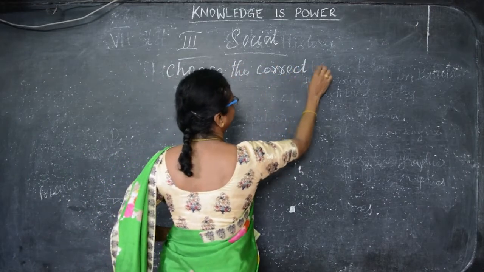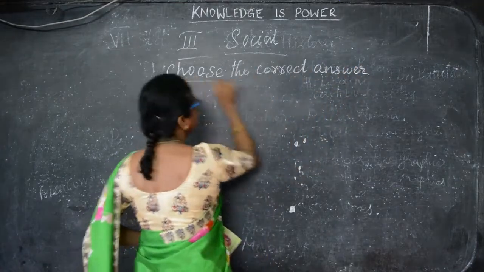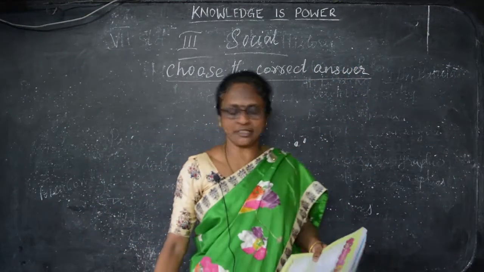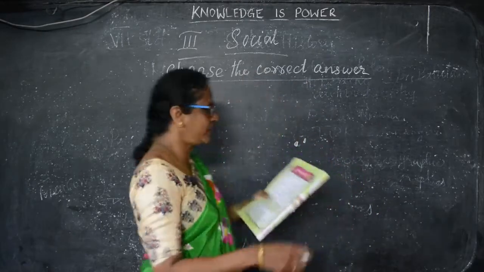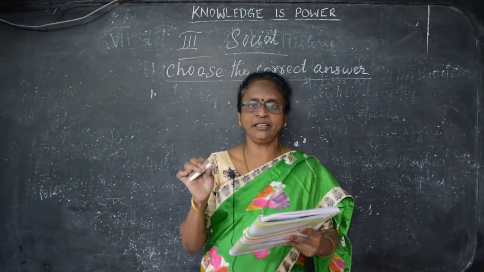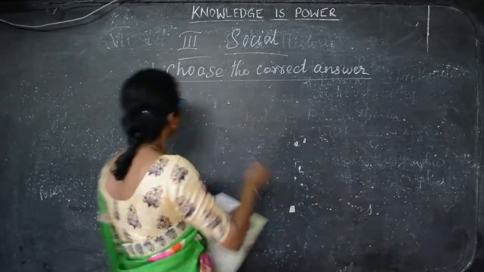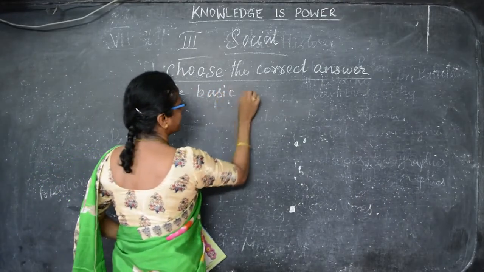I think I have already taught this lesson and you might have known the answer. So while I am saying this, you can take the answer also by yourself. That's very good for you too. The first one is, the basic unit of the society is dash. What is the basic unit of the society? That is the family. So you write the basic unit of the society.